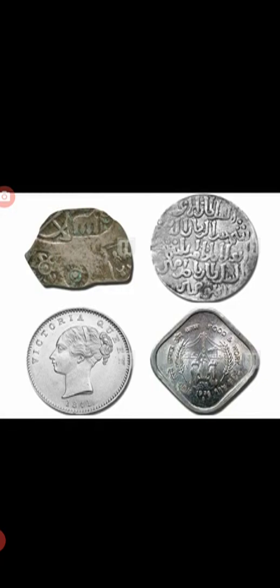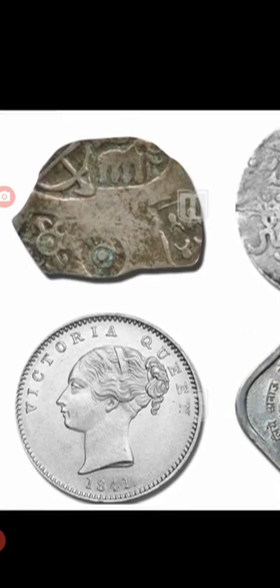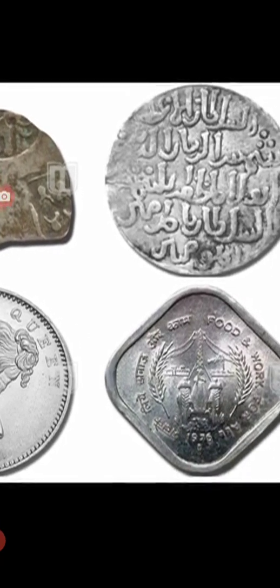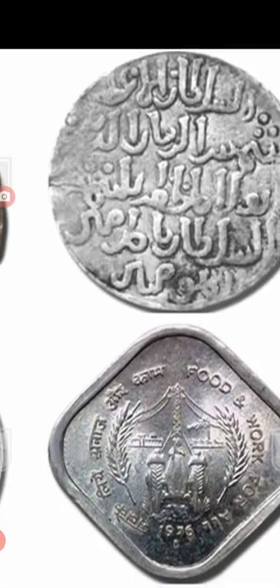See, these are coins of four different eras. Victoria Queen, 1841. So this is also history. History means past. On some coins there are different designs drawn. On some coins it is written "food and work". On some coins it is written in the Arabic language.